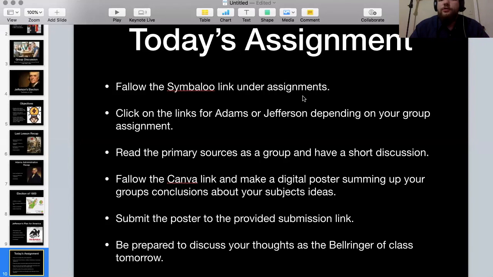And so as far as your Canva poster goes, be creative, include a lot of pictures, do it sort of like a bullet format. Think about it as like a one-page PowerPoint that gets your point across on what your views are on both presidents and their campaign strategies.